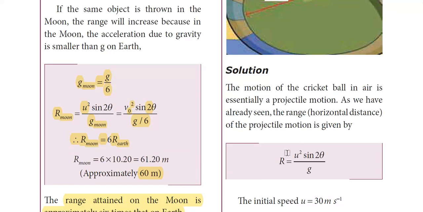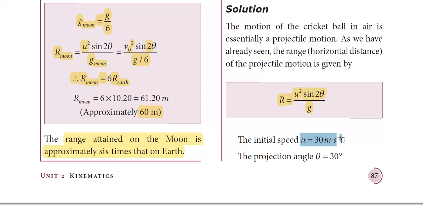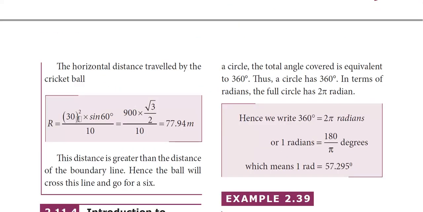First I'm finding the range of the projectile, which is given by the formula r is equal to u square sine 2 theta divided by g. We know that the initial speed u is equal to 30 meters per second and the projectile angle theta is equal to 30 degrees. Substituting these values, r is equal to 30 square into sine 60 divided by 10. 30 square is 900 and the value of sine 60 is root 3 by 2, divided by the g value, which is approximately 10. The value of root 3 is 1.732, a constant value. Similarly, we know other values like root 2, 1.414, etc.